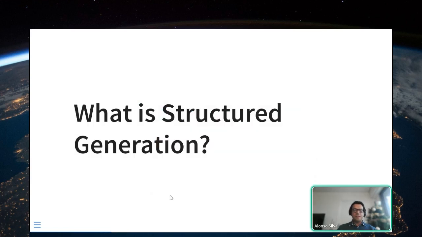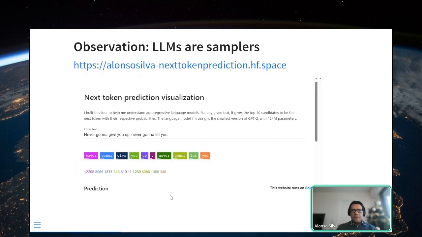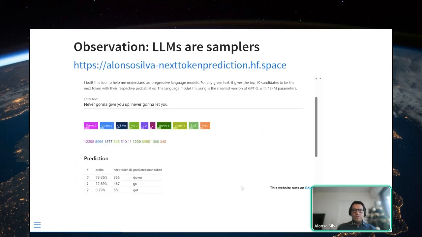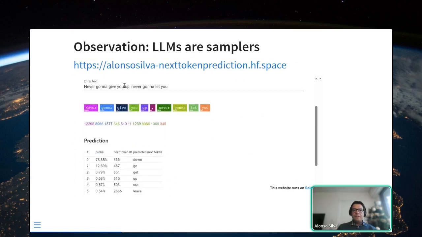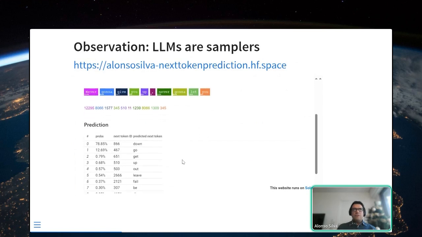So what is structure generation? I'm going to use in particular this library, which is Outlines, but you can use the library that you prefer to do this, Guidance, etc. But what is important to notice here is that LLMs are samplers. So for example, when you input text here, "never gonna give you up, never gonna let you," the LLM will try to predict what will be the next word, but it will give you the whole probability distribution over all the tokens, over all the subwords that are possible for that particular LLM.